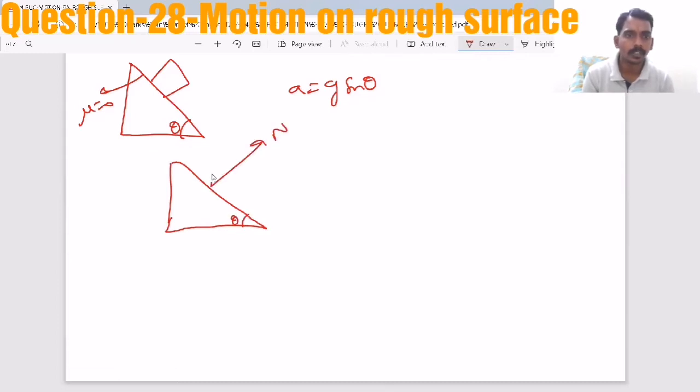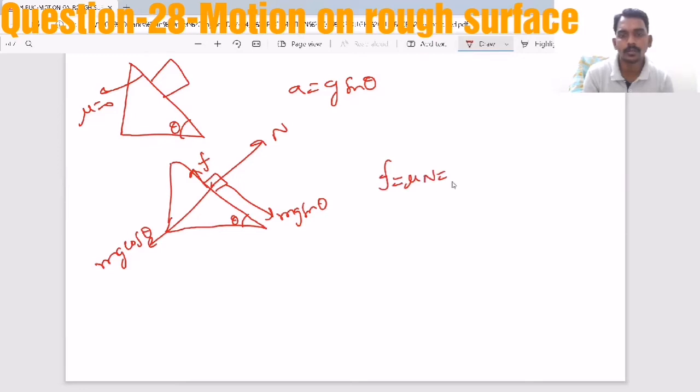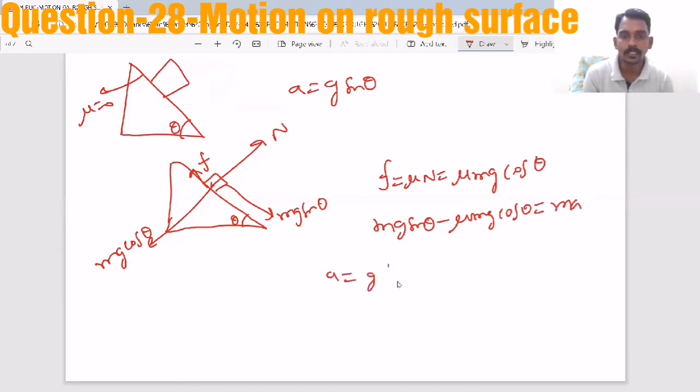This is the normal reaction, this is mg sin theta and this is mg cos theta, and this is friction, where friction is now mu N equal to mu mg cos theta, so that mg sin theta minus mu mg cos theta equal to ma. So the acceleration is g into (sin theta minus mu cos theta).